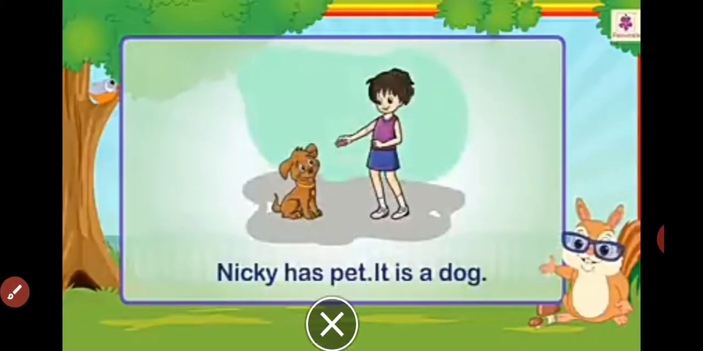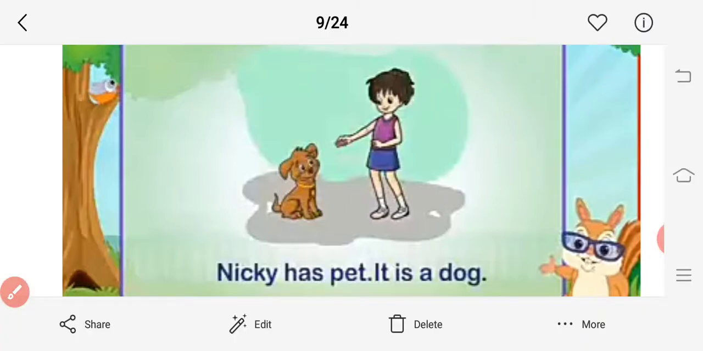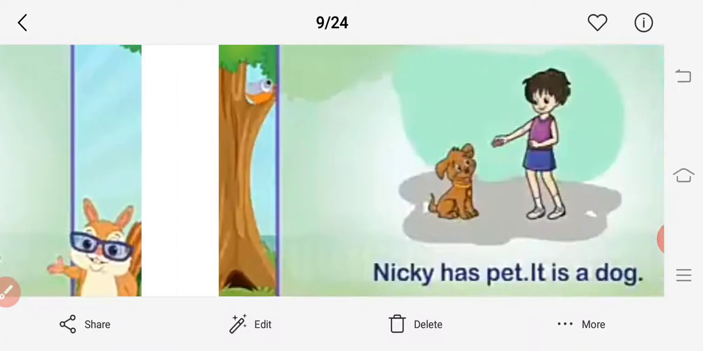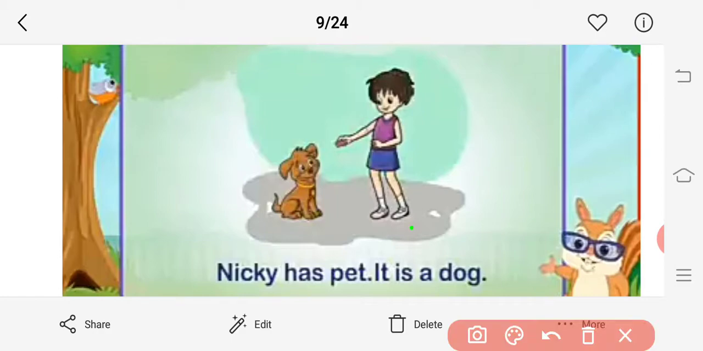Now see here, one girl is there and she's just meeting and talking to, maybe, her dog. Nikki has a pet, it is a dog. Now see here, Nikki is the name of that girl and she has a pet. That pet is nothing but the dog, so it is used for that dog, right? So it is nothing but the pronoun.